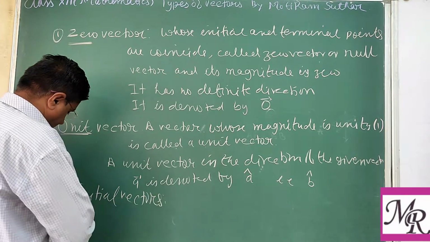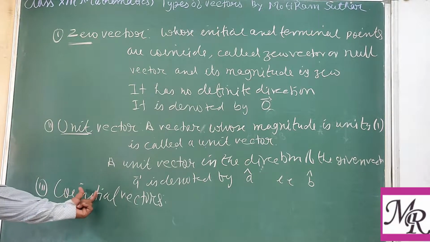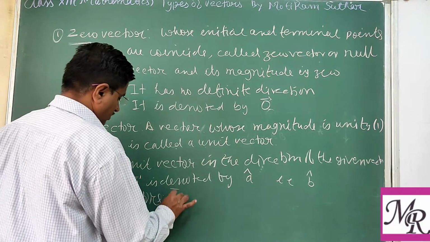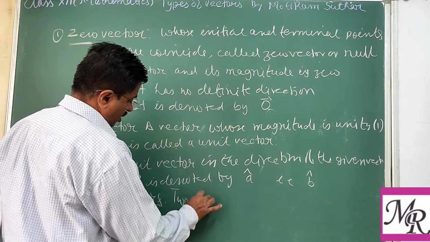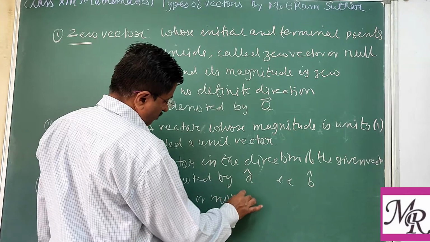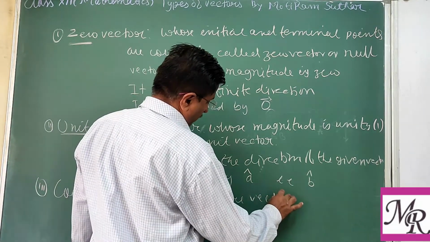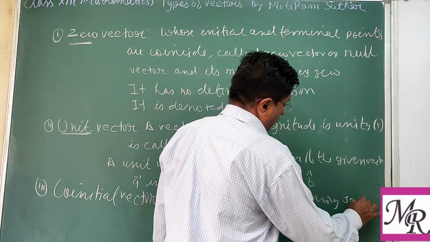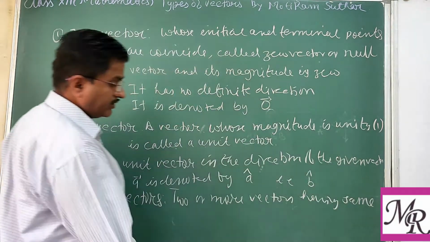Co-initial. So the name itself again: co-initial. Initial means starting, or co means same. So two or more vectors having the same initial point. So you may write the definition: two or more vectors having same initial point.